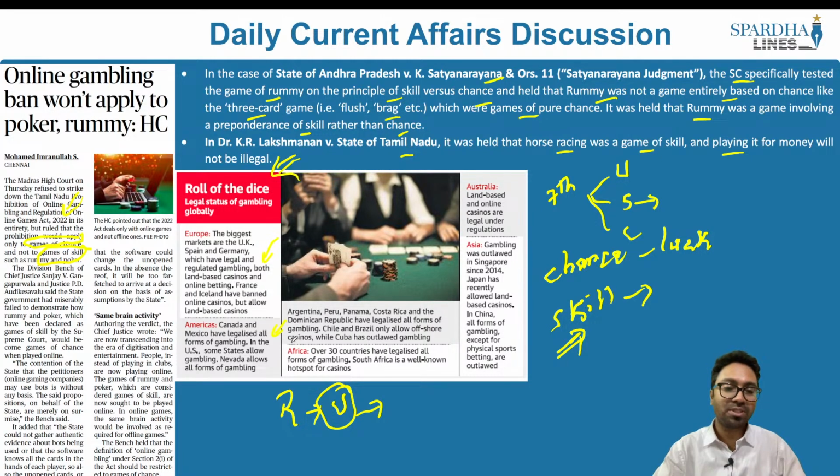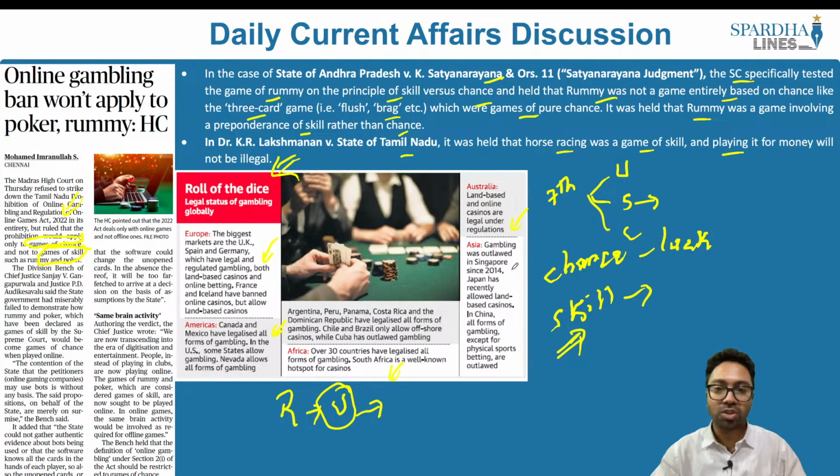In the US, some states allow gambling. Nevada allows all forms of gambling. In Africa, over 30 countries have legalized all forms of gambling. South Africa is a well-known hotspot for casinos, and in Australia, land-based and online casinos are under a legal lens.